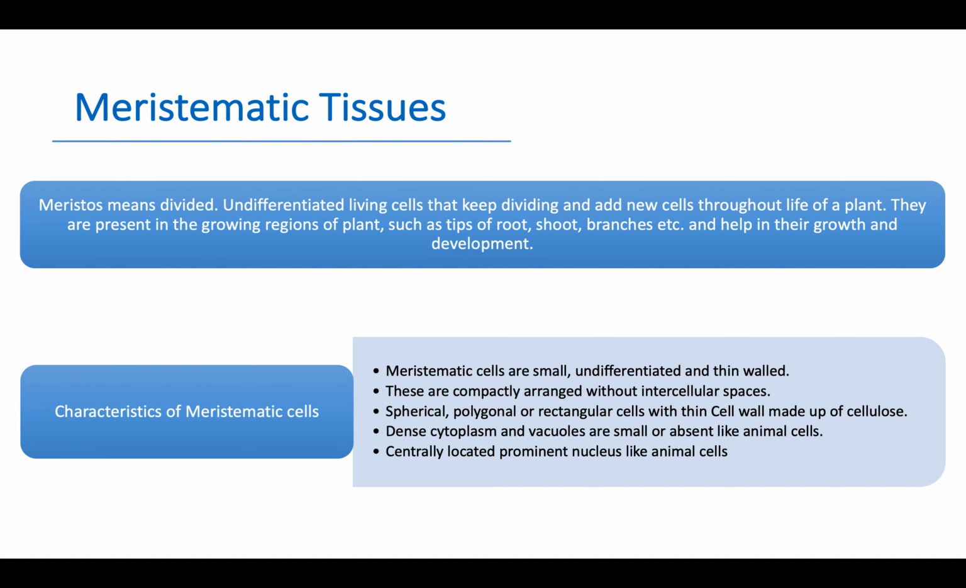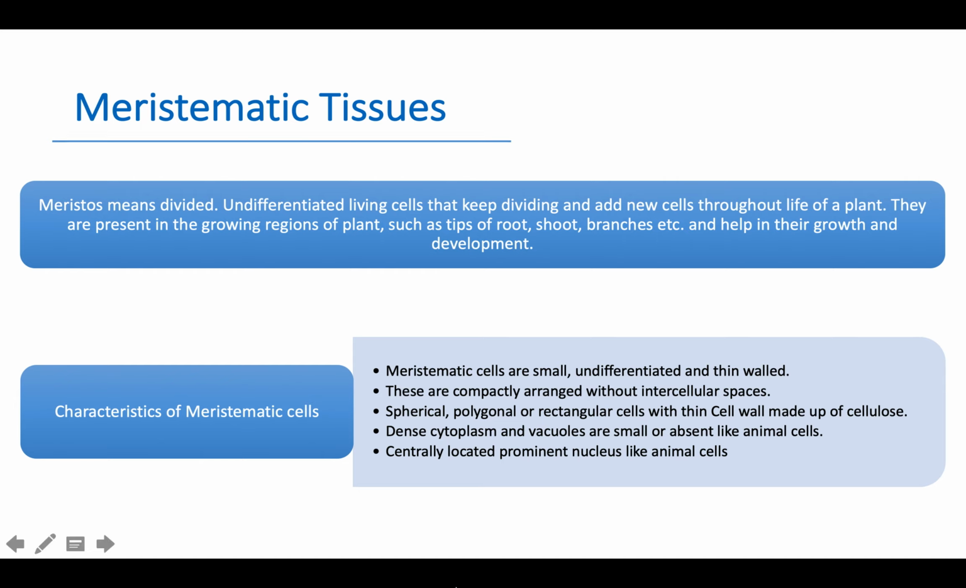Meristematic tissue. Meristos means divided. These are undifferentiated living cells that keep dividing and add new cells throughout the life of a plant. They are present in the growing regions of the plant, such as tips of root, shoot, branches, etc., and help in their growth and development.